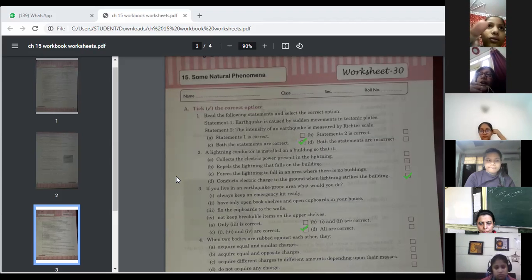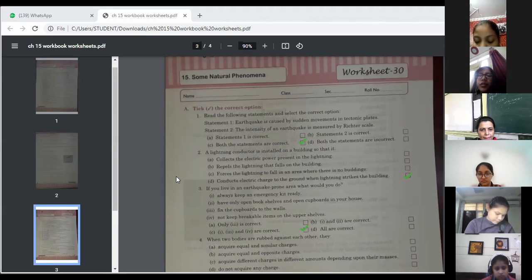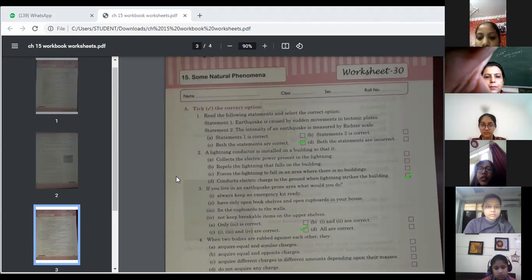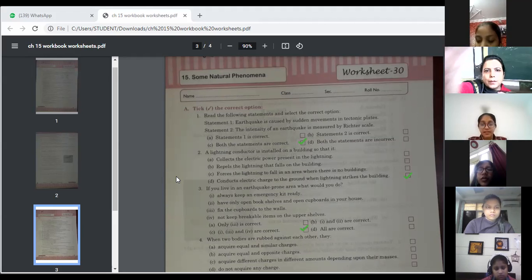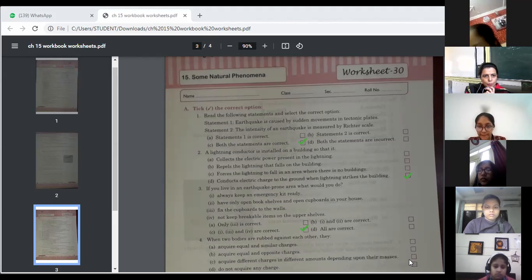Ma'am, acquire equal and similar charges. Can anybody rectify? Yes, Ananya? Ma'am, answer C, acquire different charges in different amounts depending upon their masses. Okay. Anybody else want to say? Tanya?